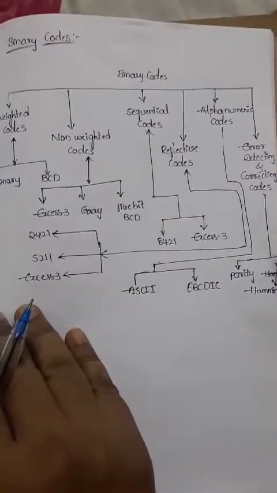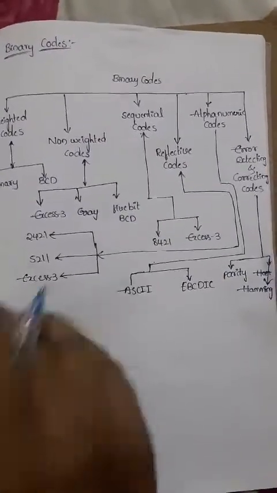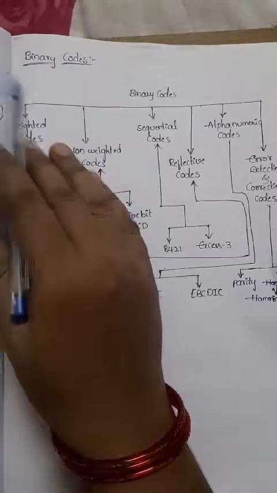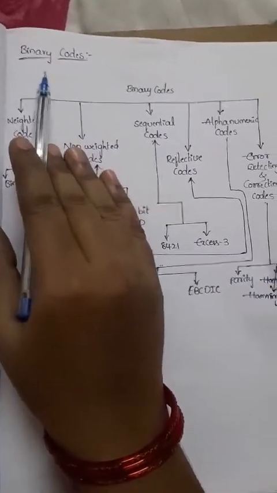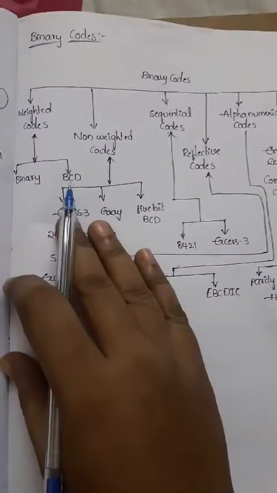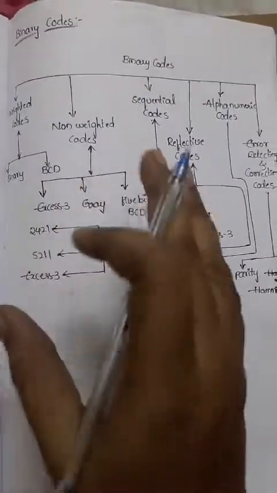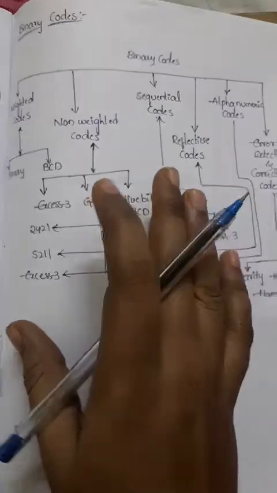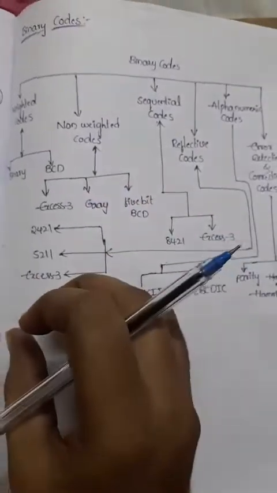In this class, the next topic we are going to discuss is binary codes. This binary code has some classifications, which we will discuss now. Generally, digital data can be represented in the form of a bunch of digital digits. That is known as binary codes.